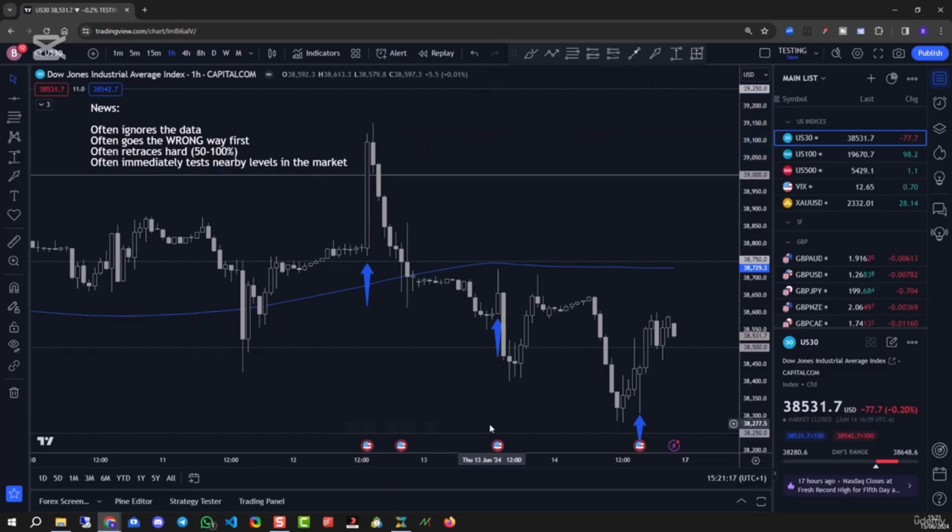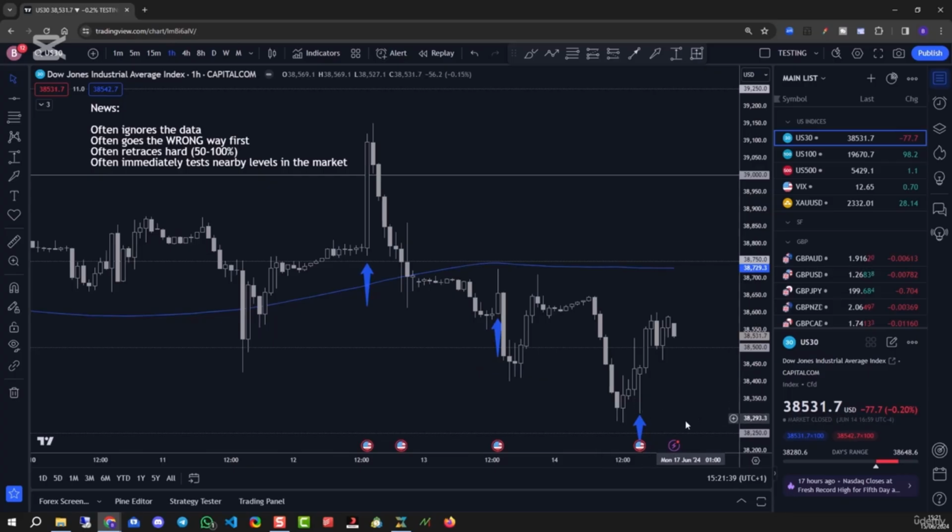Let's just delete this for a second. Let's have a look at our next one. Price pushed up. It tested the 200 MA, that's this blue line. It also tested the 250 level. It's tested 2 major levels immediately before shooting down. Where did it shoot down to? Not to some random place, but the next 250 level. So again, it immediately tests the nearby levels in the market.